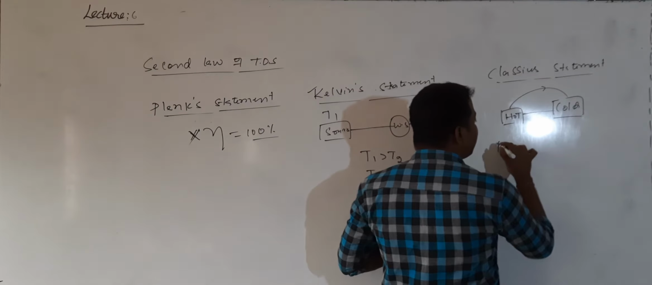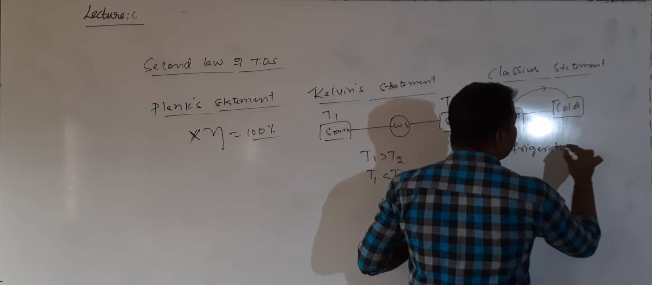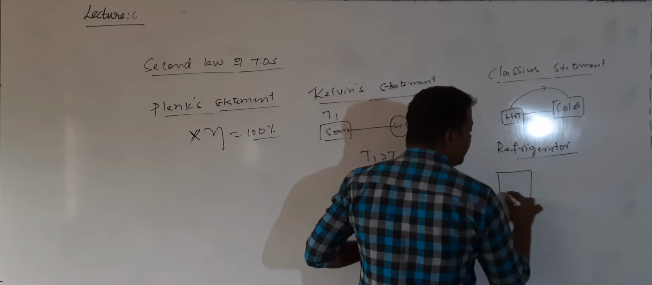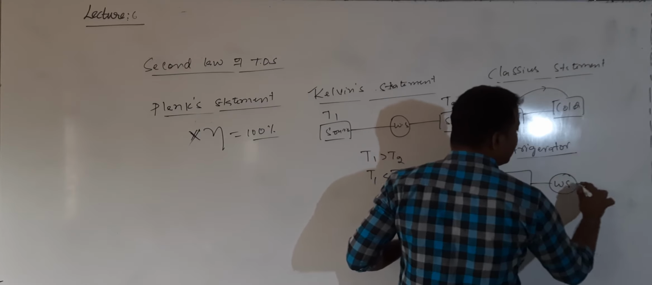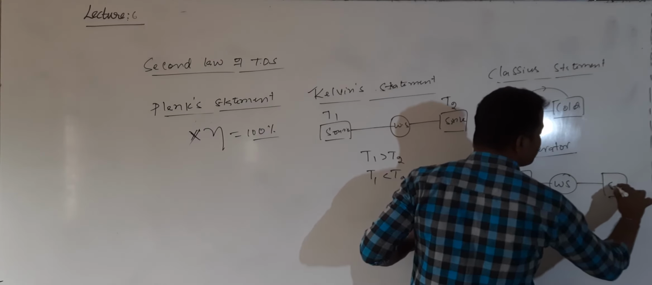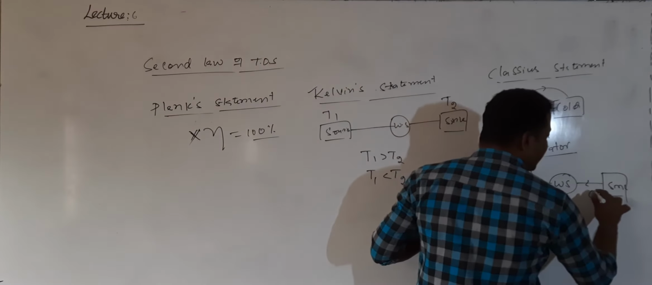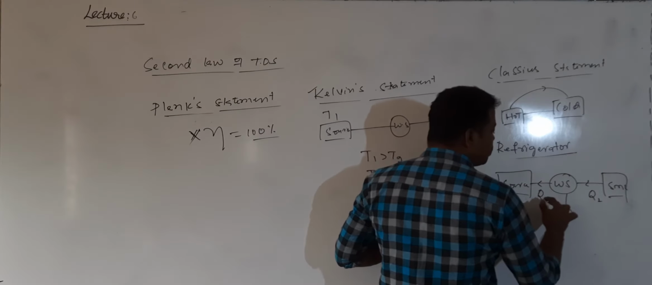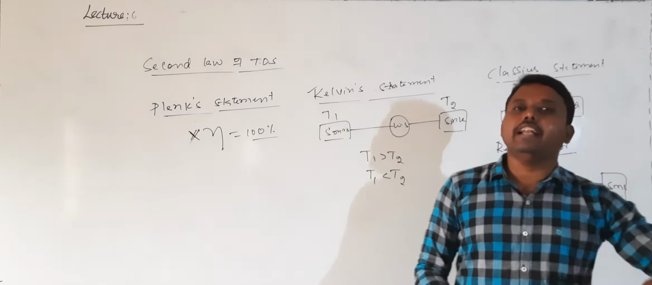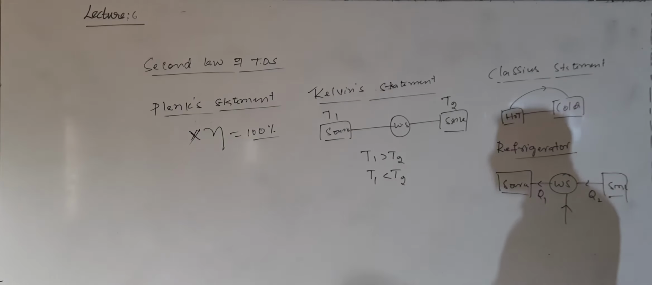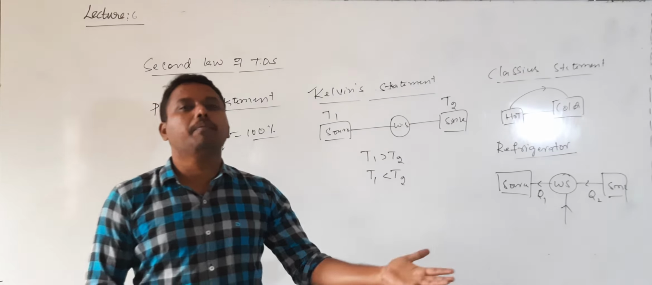But in a refrigerator, which we saw yesterday, what happens? Here we consider the source, the working substance and the sink. By doing some work on the working substance, heat is extracted from the sink and ejected to the source. But by itself, heat will never flow from a low temperature body to a high temperature body unless some external agency is added.